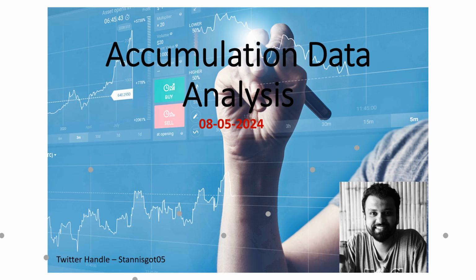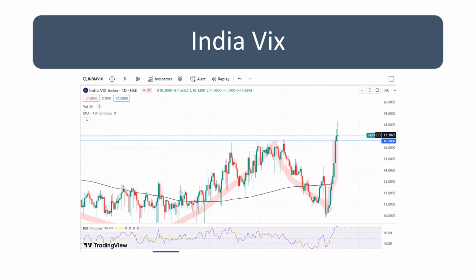So let's start with the India VIX. The India VIX has actually broken out of this inverse head and shoulders. After that, today it spiked but ended with a neutral candlestick, more of a spinning top, right? So until and unless it breaks below this 16.5 level, we can be sure that it is going to hit the 24 level mark, which induces more volatility in the market, right?